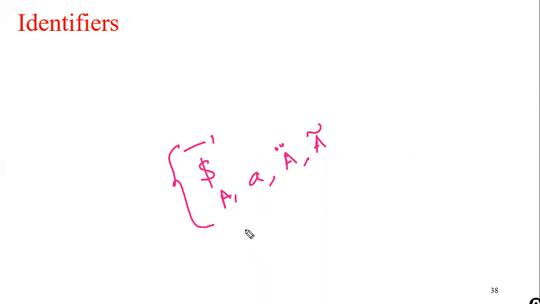Next, the second character of an identifier can be a number. That means I can write something like this: A1. My second character can be a number. That means except the first character, any other character can be a number, a dollar sign, or an underscore. So we don't have any restrictions for the second character.